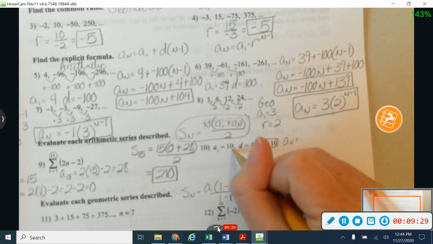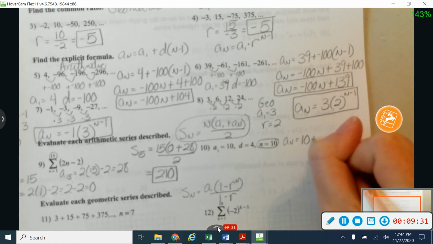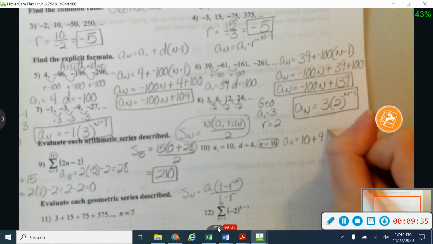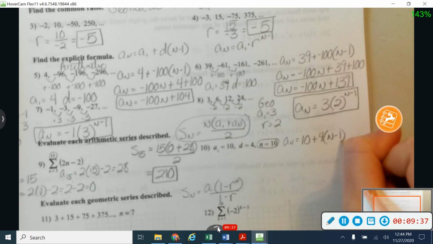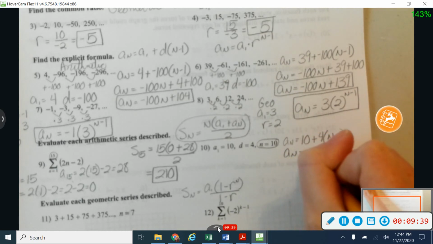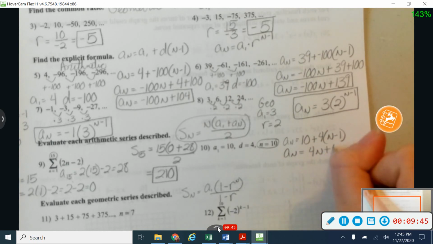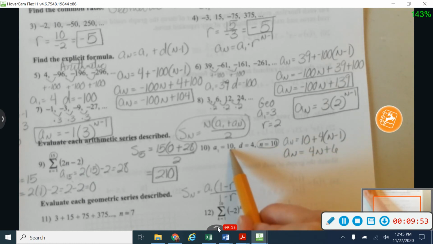So a sub 1, they told me, is 10 plus, and then I've got my d value, 4, times n minus 1. So a sub n is going to be 4n, and then I've got 10 minus 4 gives me plus 6. Okay, and again, you can plug in 1 and check here. So 1 times 4 gives me 4, plus 6 does give me that 10 back right there.